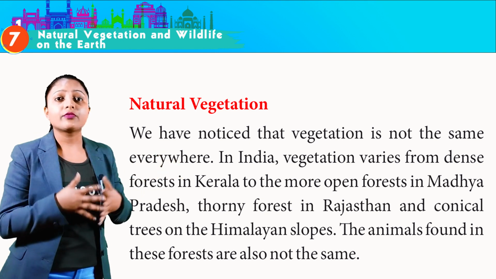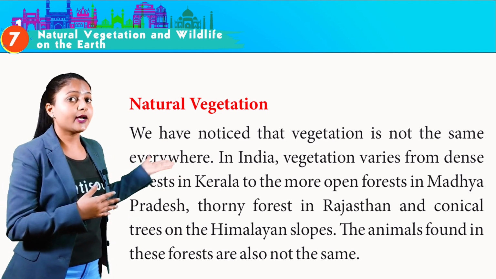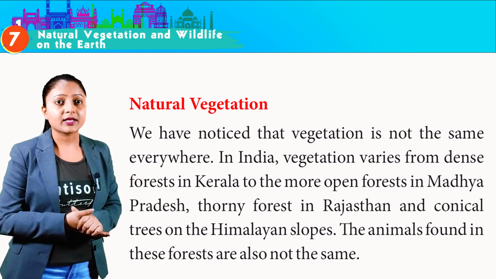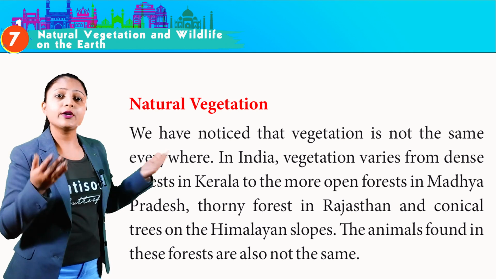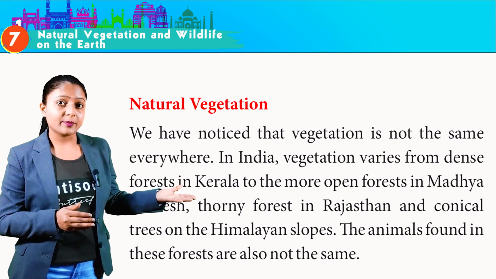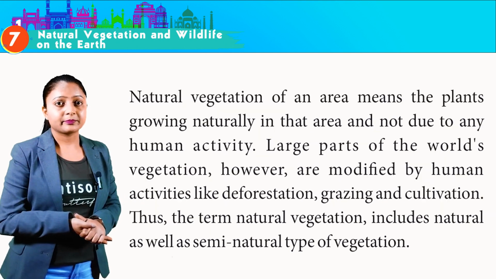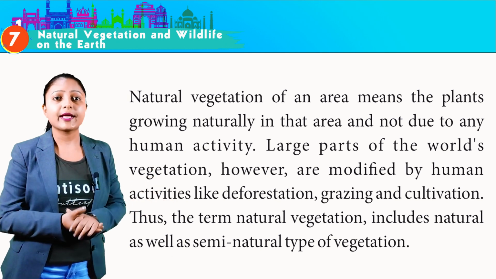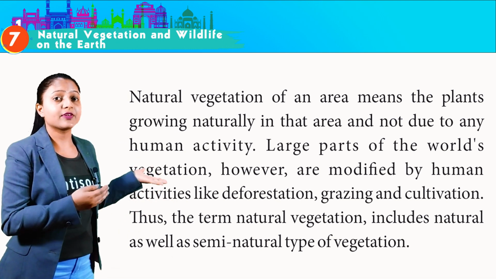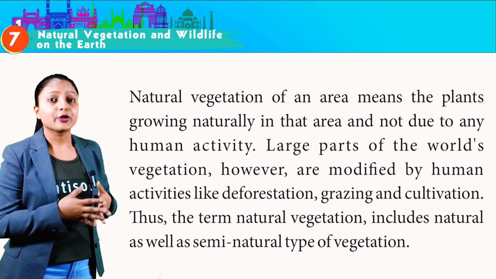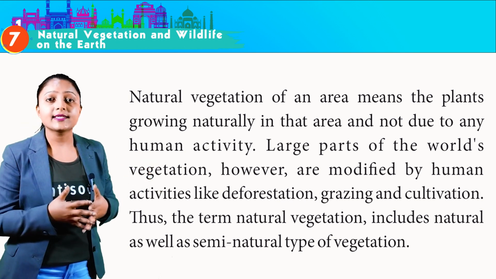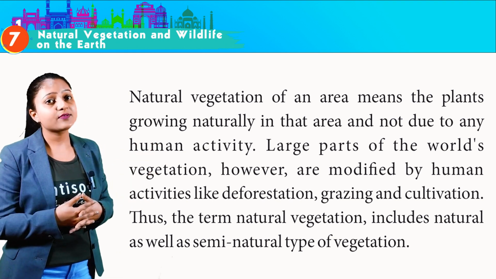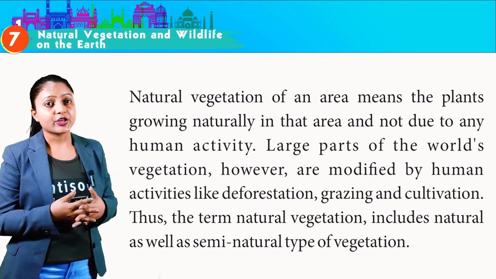Natural vegetation. We have noticed that vegetation is not the same everywhere. In India, vegetation varies from dense forest in Kerala to the more open forest in Madhya Pradesh, thorny forest in Rajasthan and conical trees in the Himalayan slopes. The animals found in these forests are also not the same. Natural vegetation of an area means the plants growing naturally in that area and not due to any human activity. Large parts of the world's vegetation, however, are modified by human activities like deforestation, grazing and cultivation. Thus, the term natural vegetation includes natural as well as semi-natural type of vegetation.